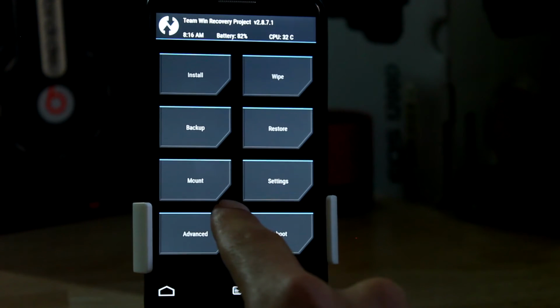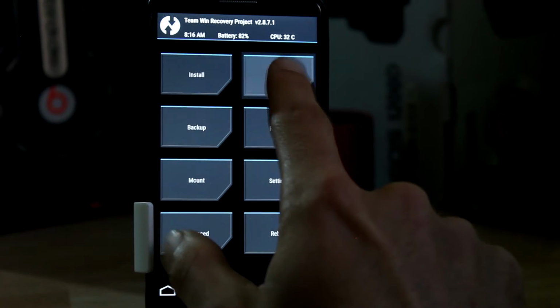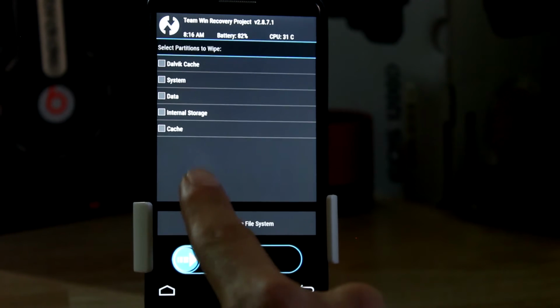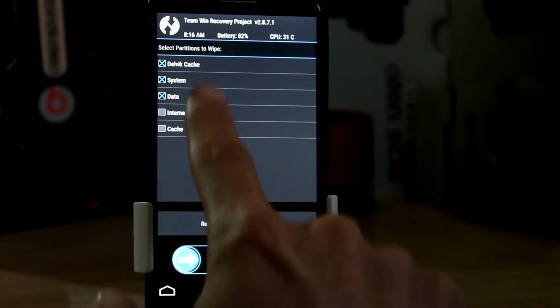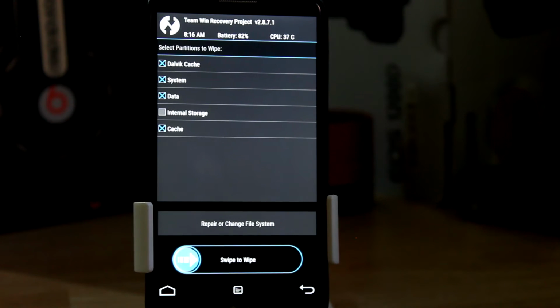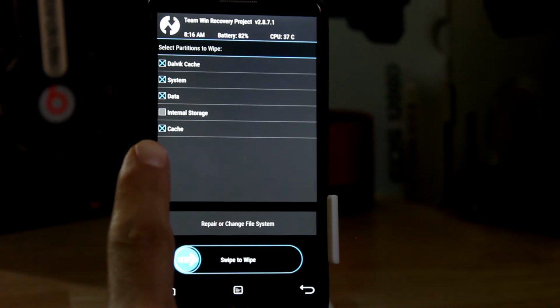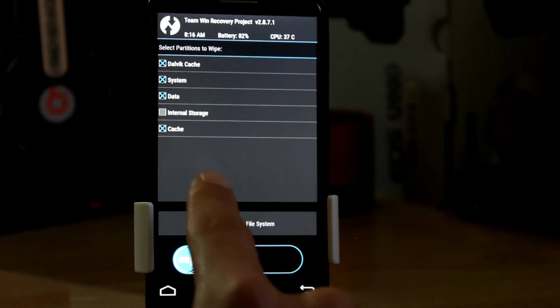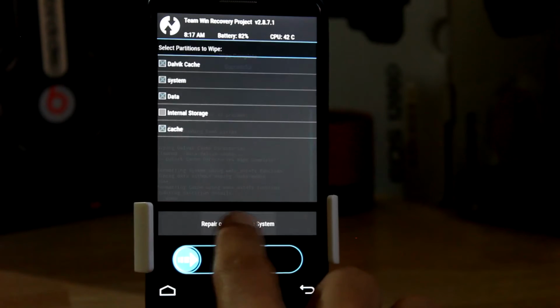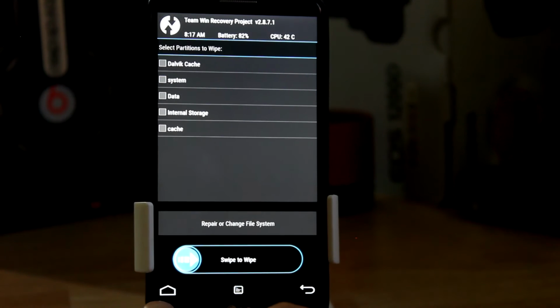Now recovery comes up. You press wipe and advanced wipe. Make sure you select all of the squares but clear internal storage, because we have the two files in internal storage and all of that. Swipe the bottom. Successful. Back and press the home button.